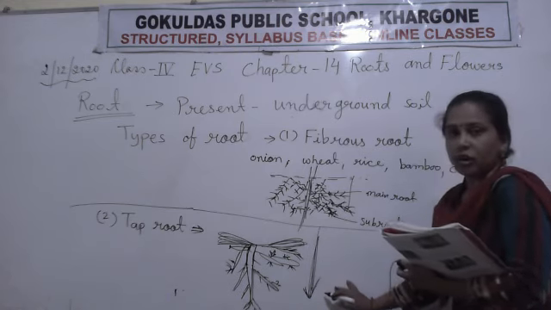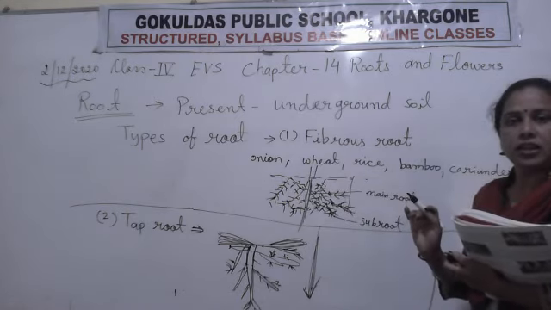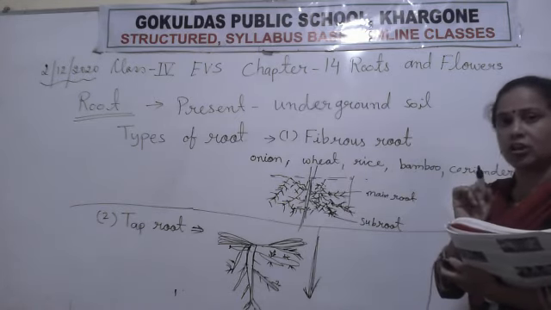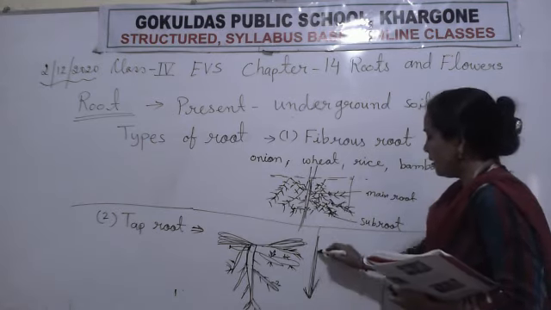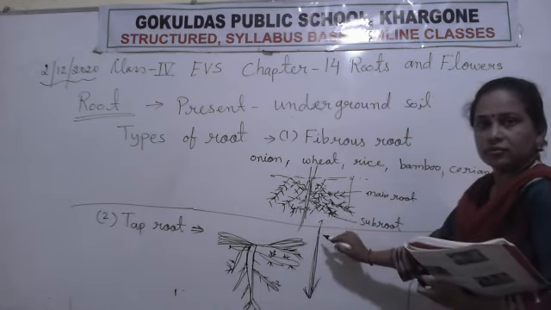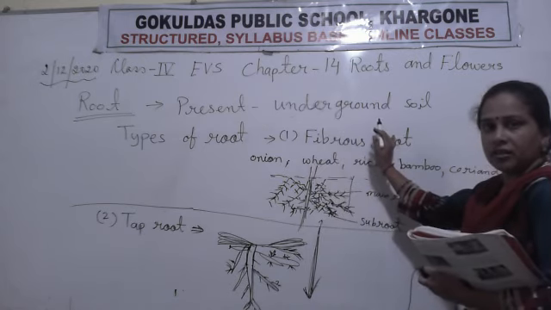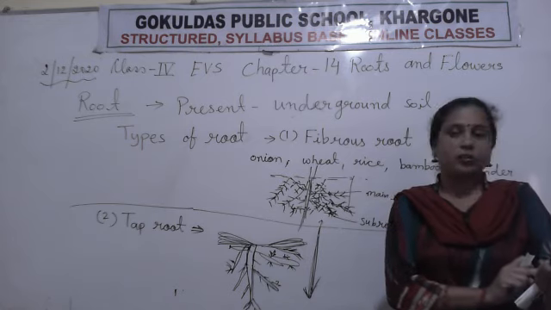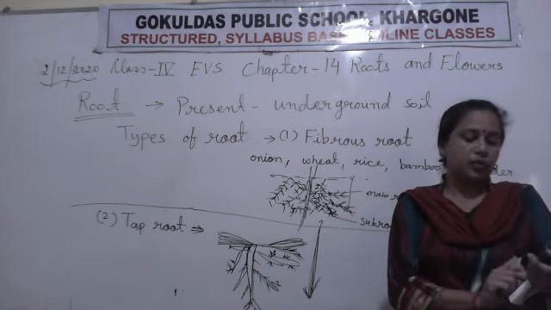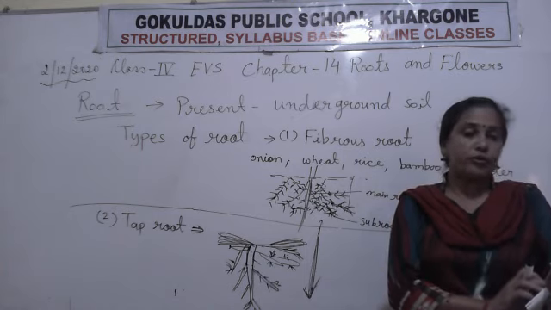So this is what the roots do for the plants. Roots absorb the water from the soil and send it to all parts of the tree. And I explained this thing in class 3 also. Roots pass the water to the stem, which sends that water to all parts of the tree and plant. So what is the meaning of the second sentence? They absorb water, minerals and nutrients from the soil. Clear?